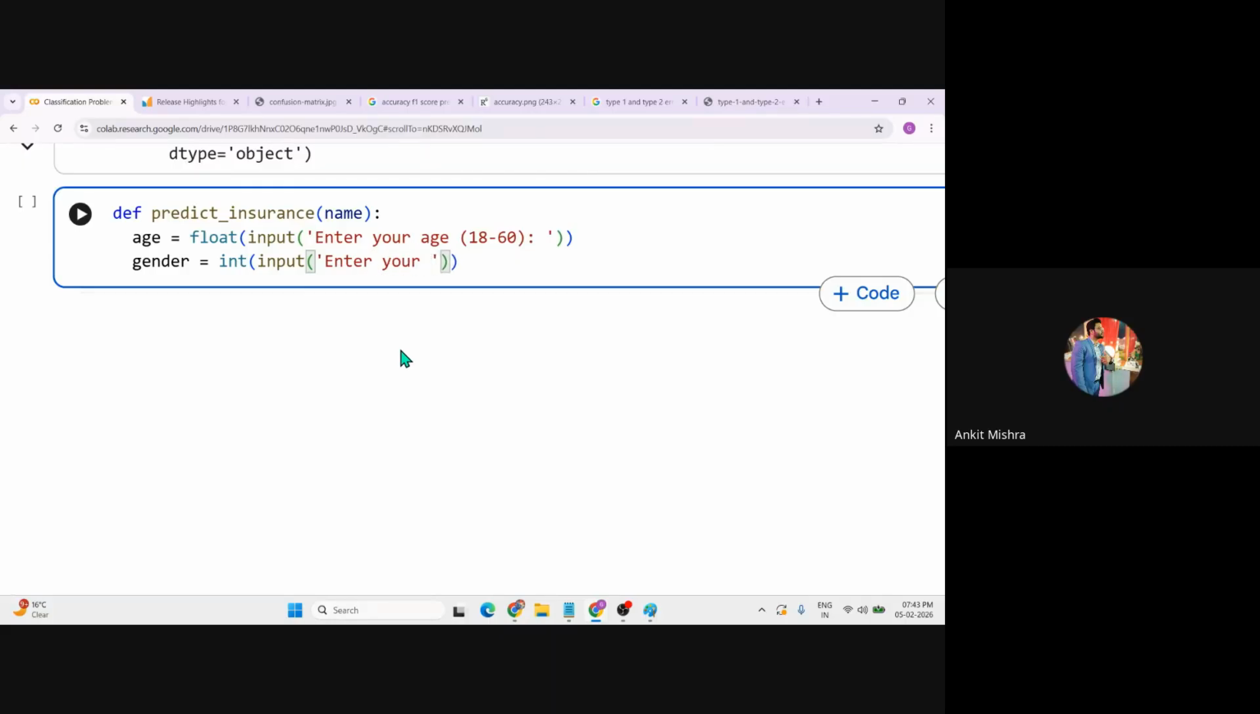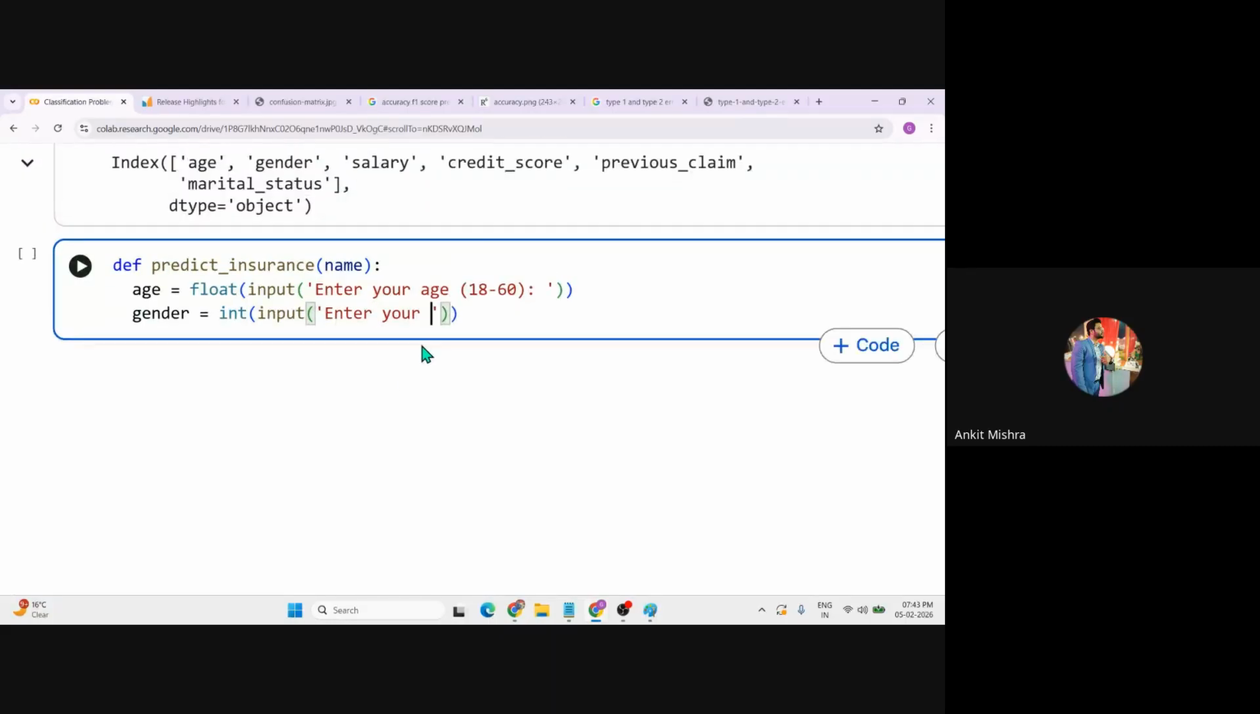Guys, we are creating a predict function that will take an input and will predict whether the customer will buy the insurance or not, right? Enter your gender, and for male you can just write 1, and for female you can just write 0. Guys, are you getting my point now?